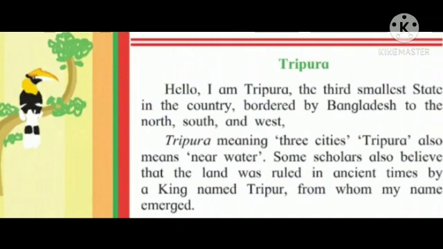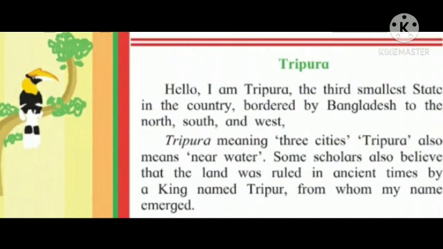Tripura means three cities. Tripura also means near water. Some scholars, now what is meant by scholars? Scholars means a specialist in a particular branch of studies, especially in the humanities. So some scholars also believe that this land was ruled in ancient times.